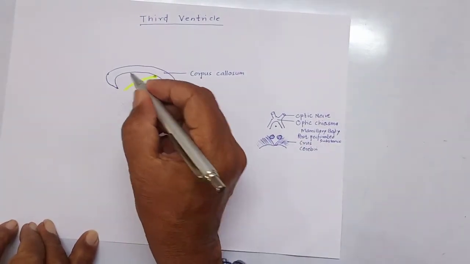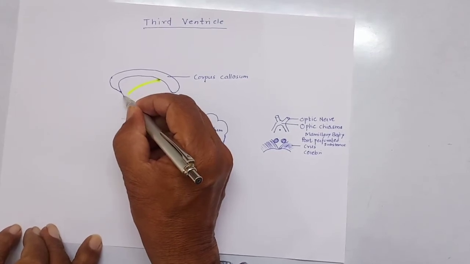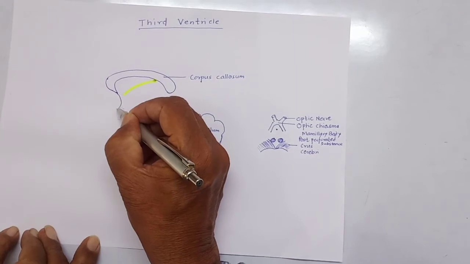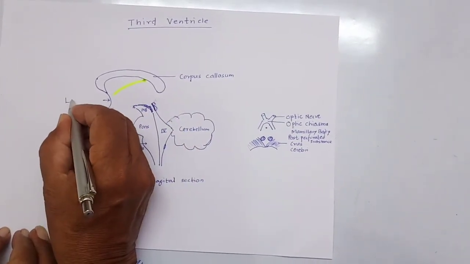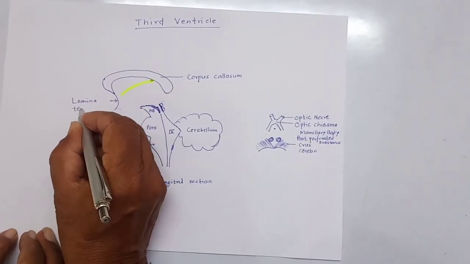The rostrum of the corpus callosum gives attachment to a thin layer of grey matter called the lamina terminalis. The lamina terminalis represents the cranial end of the neural tube.